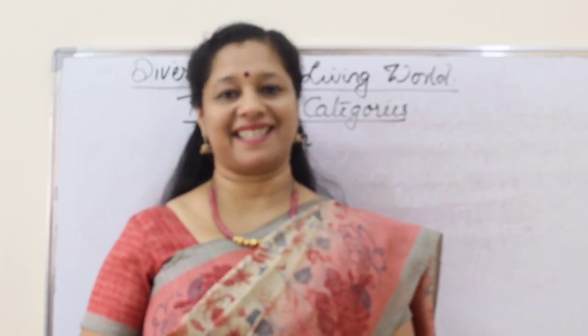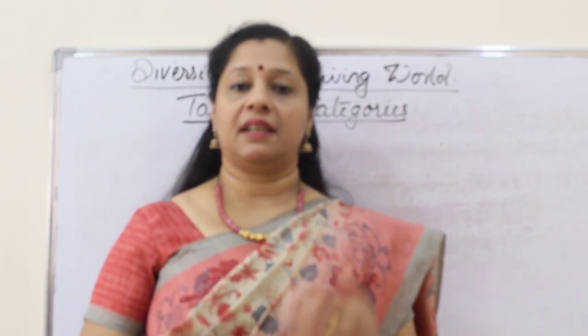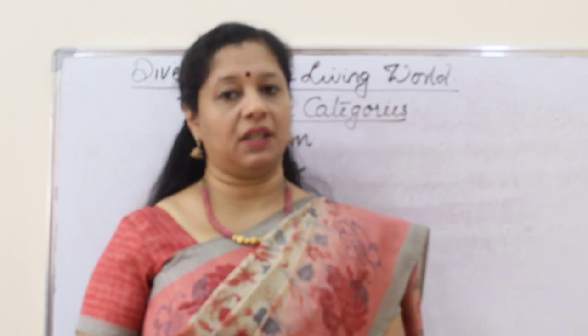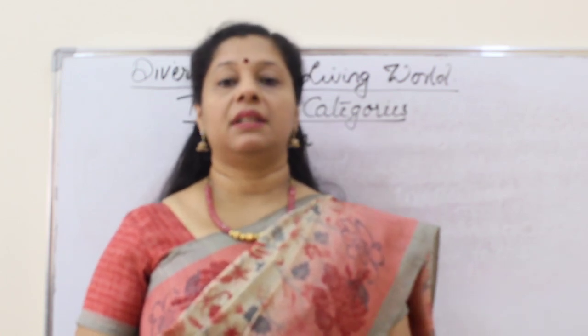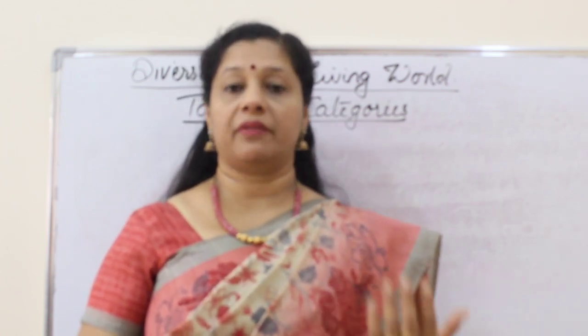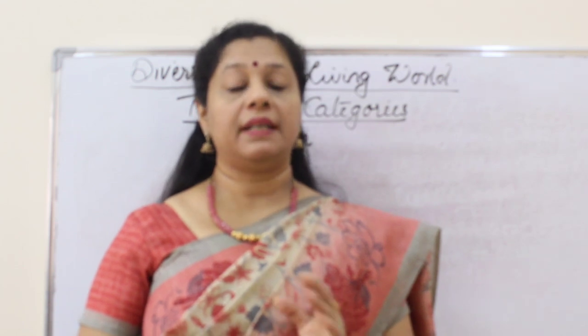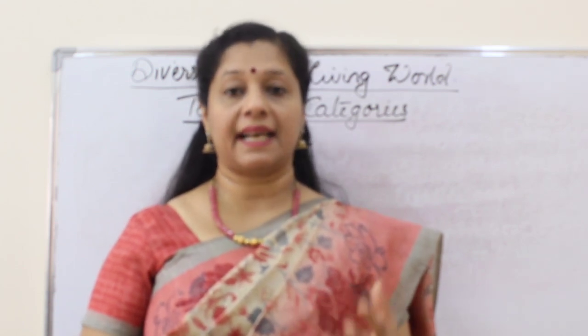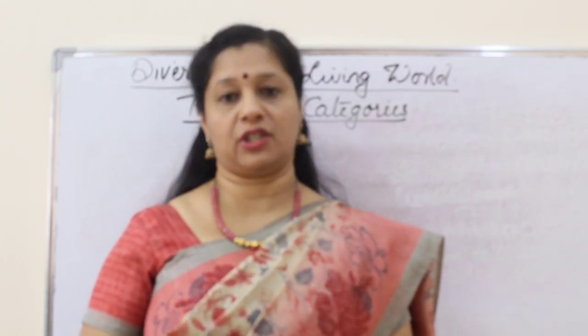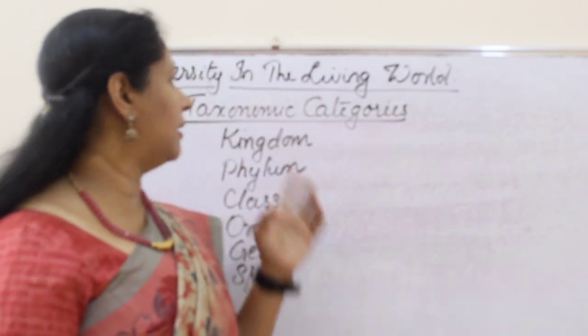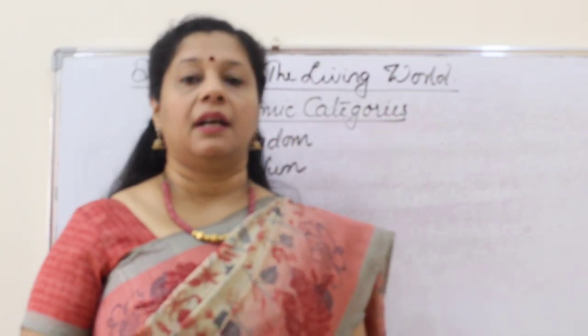I am Soumya Harikrishna. We started the chapter Diversity in the Living World, and we talked about the characteristics of living things, and also we discussed systematics and taxonomic hierarchy, etc. Today we will learn in detail about the taxonomic categories.